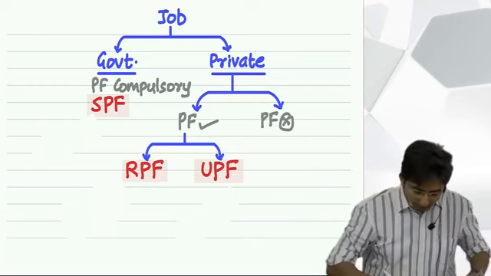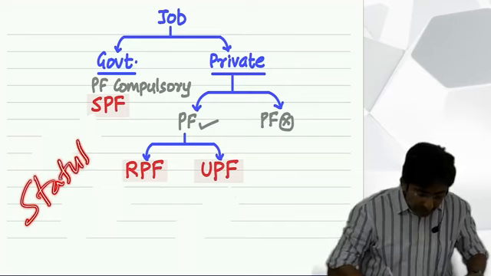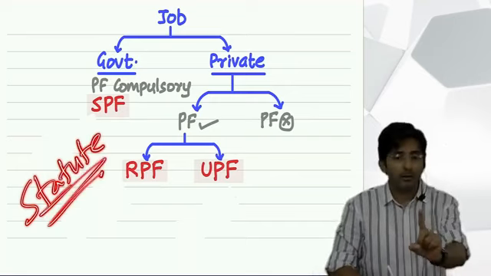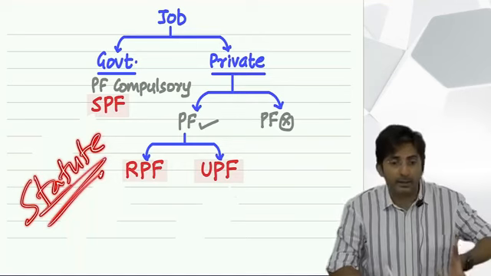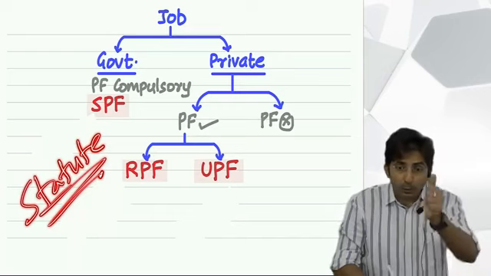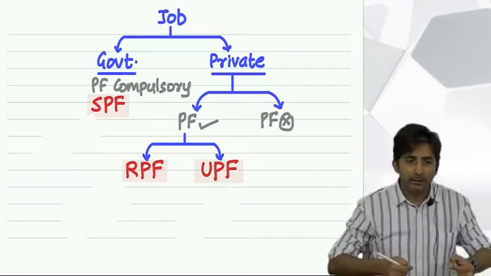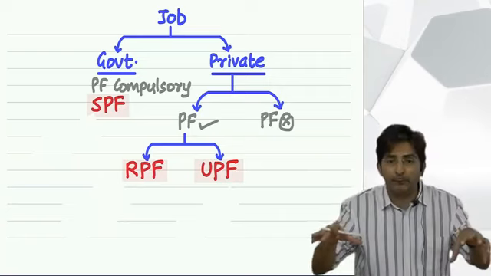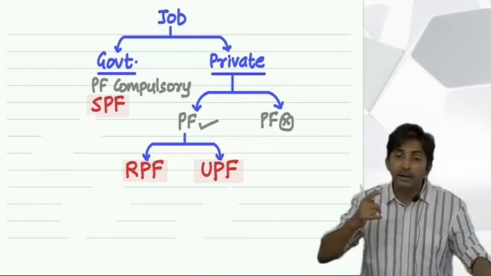Have you heard the word statutory? Yes. Actually, statute means law. And when law makes something compulsory, it becomes statutory. The word statute means law only. And there is one law, Provident Fund Act 1925. Actually, there are two acts of Provident Fund. Provident Fund Act 1925, Provident Fund Act 1952.